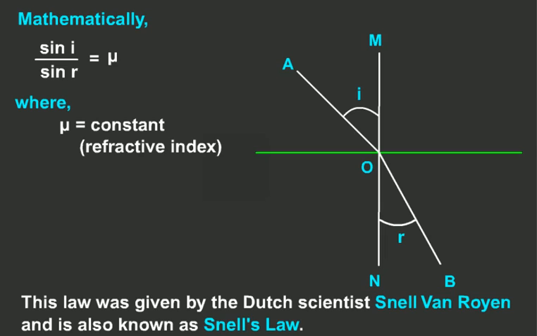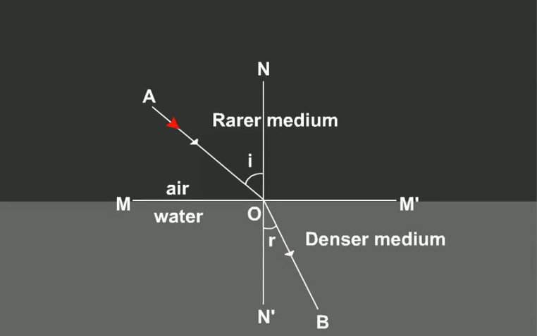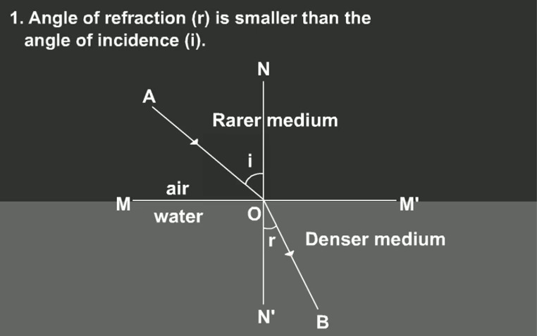Students, the detailed illustration of Snell's law will be discussed in the higher grades. Here we discuss the key points that can be understood from this law. These are: 1. When a ray of light passes from a rarer medium, such as air, to a denser medium, such as water, it bends towards the normal. In this case, the angle of refraction r is smaller than the angle of incidence i.